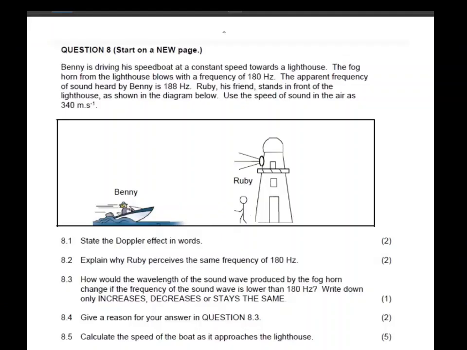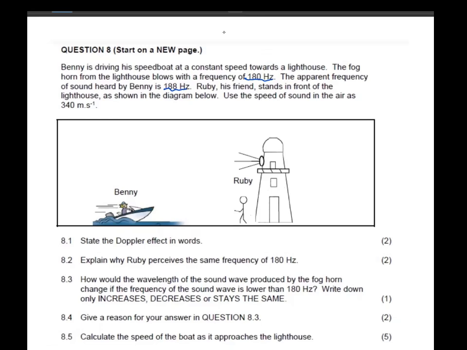Okay, so we have question 8. It says, Benny is driving his speedboat at a constant speed towards a lighthouse. The foghorn from the lighthouse blows with a frequency of 180 hertz. The apparent frequency of sound heard by Benny is 188 hertz, right? Ruby, his friend, stands in front of the lighthouse as shown in the diagram below. Use the speed of sound in the air as 340 meters per second, right?